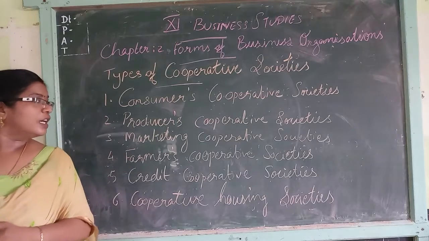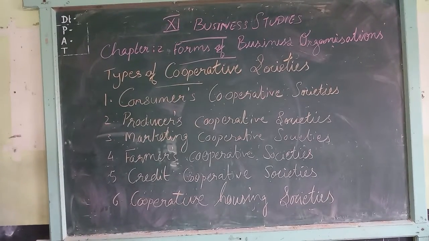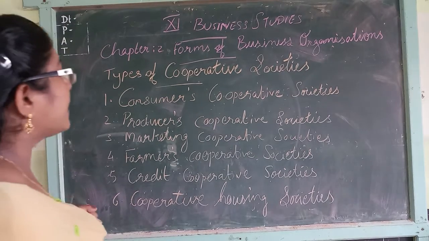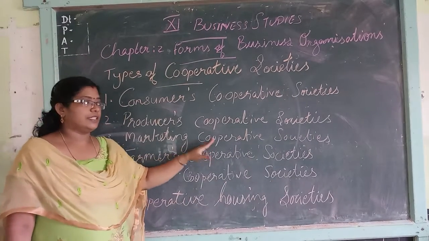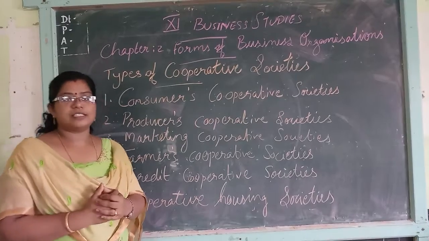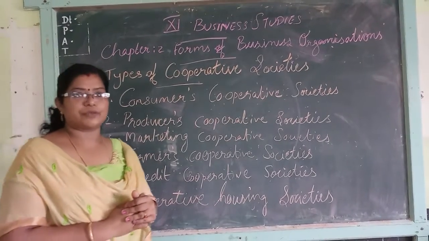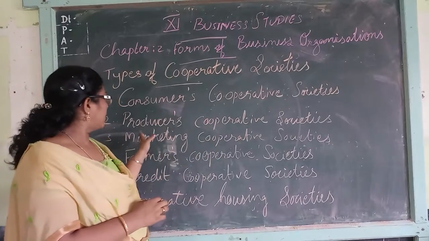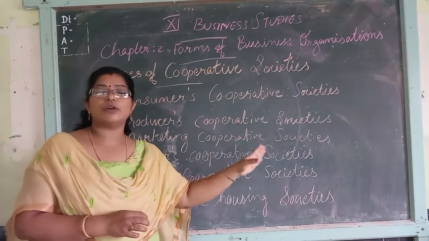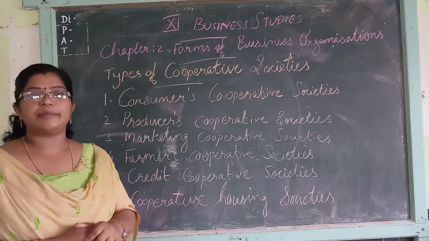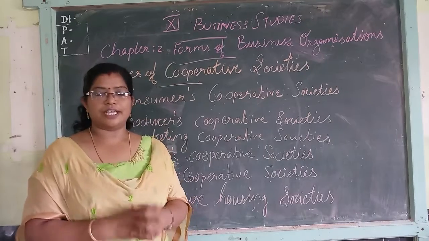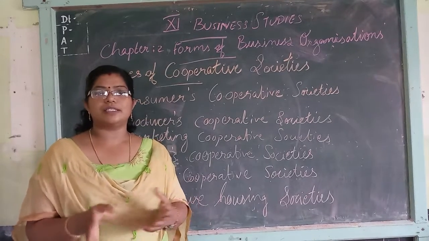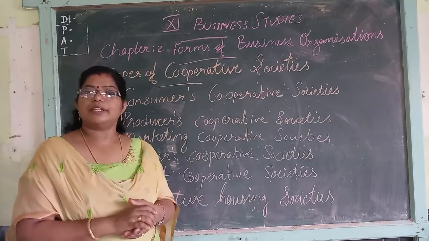So the next one is marketing cooperative societies. The third one is the marketing cooperative society. Why is this formed? What is the purpose of this marketing cooperative society? Before that, the second one, the producers cooperative society, we already discussed. Its main aim is to help the small producers to produce the product. That's why they provide equipment, raw materials, finance, whatever they require.